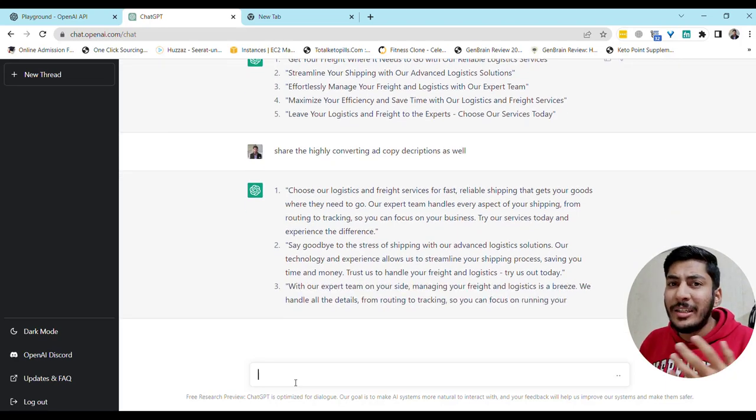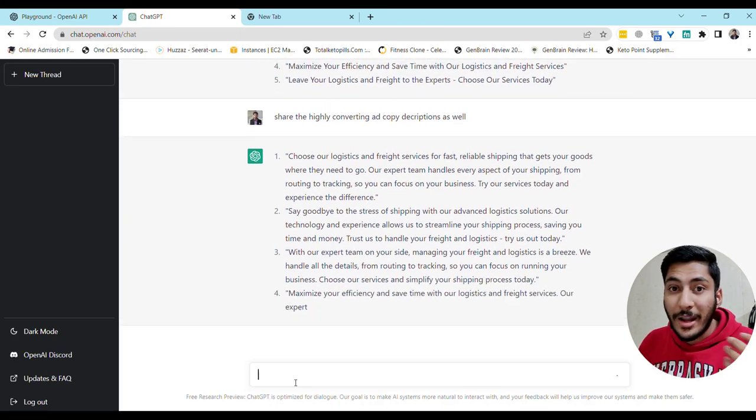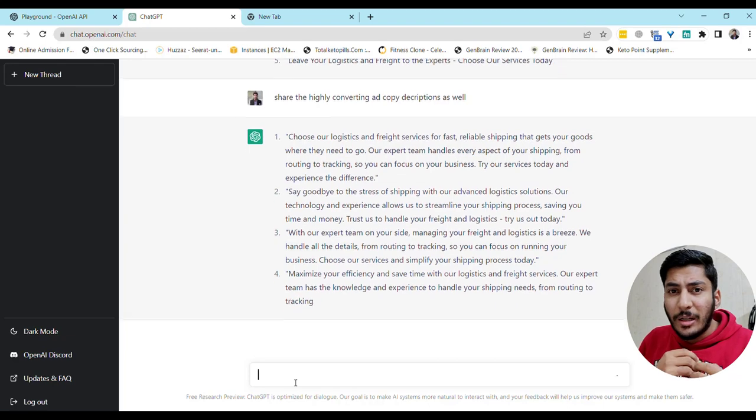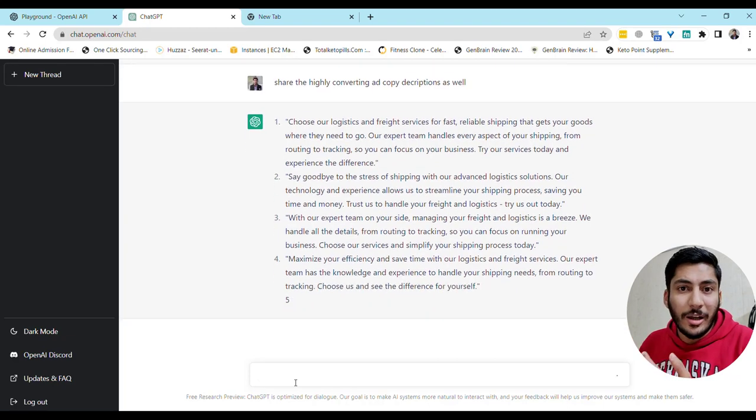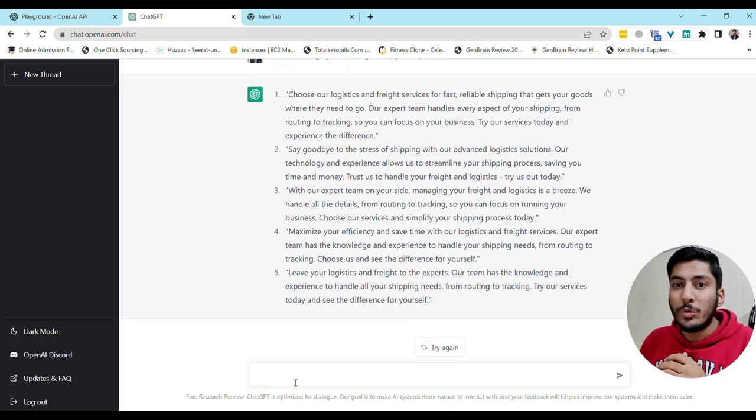See how easy it is to get content related to anything, because you don't need to hire anyone, you don't need to pay for any other tool. There are a lot of tools, but they really charge you a good amount of money. So see how easy it is to get the content for your advertisement copy, for your Google advertisement, for your social media, for your blog post or anything related to it.